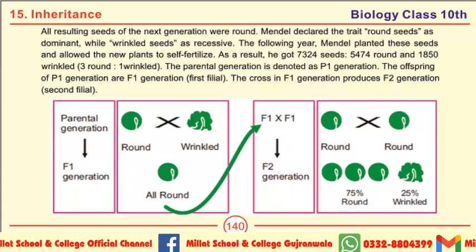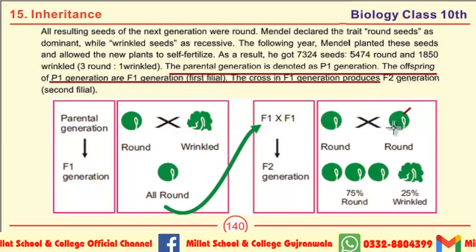The first question on this page is, define P1 generation. What is P1 generation? The parental generation is denoted as P1 generation. The offsprings of P1 generation are F1 generation, first filial. The cross in F1 generation produces F2 generation, second filial. And this is also an important MCQ.